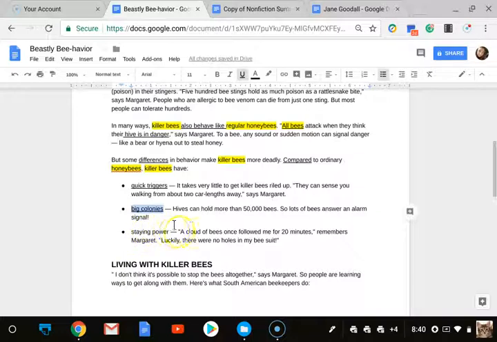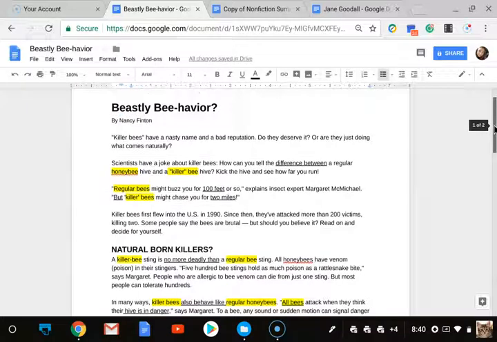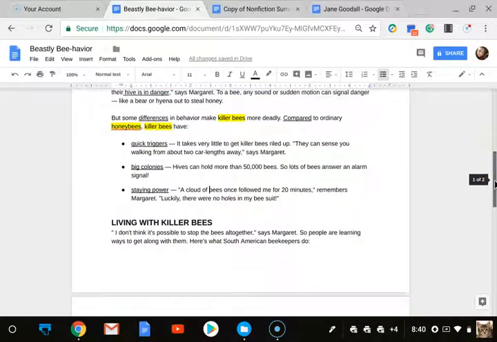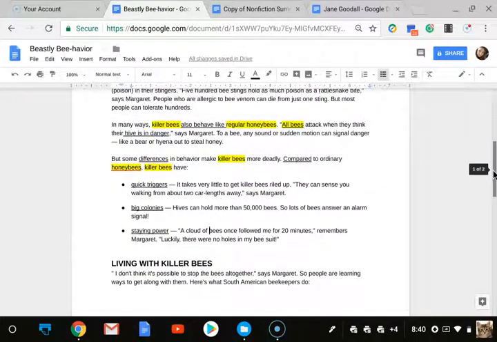And staying power. A cloud of bees once followed me for 20 minutes, remembers Margaret. Luckily, there were no holes in my bee suit. So staying power is the other thing that killer bees have that honeybees do not. And actually, that reminds me, at the beginning of our article, one of the differences that was mentioned was that regular bees might chase you for about 100 feet, but killer bees will chase you for 2 miles. So that's definitely a contrast, a difference. So these are the ways in which they are different. So let's keep reading and see what else we see.